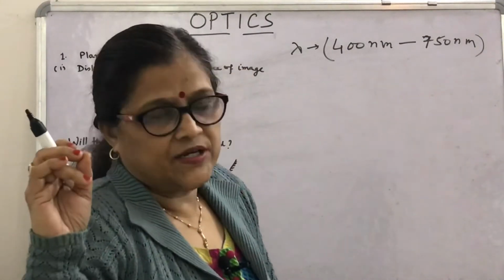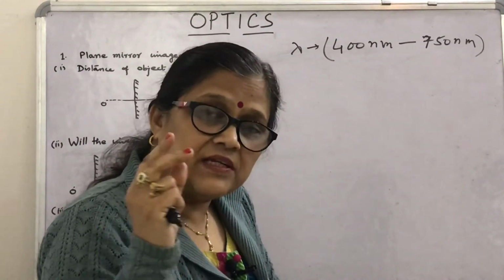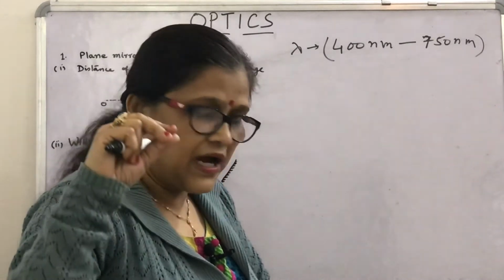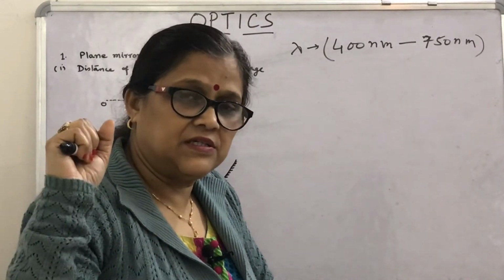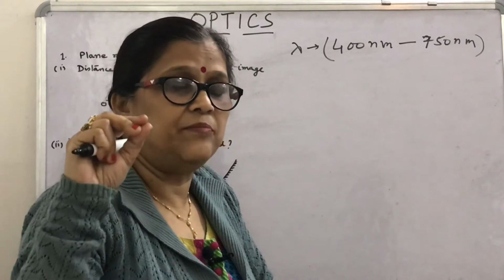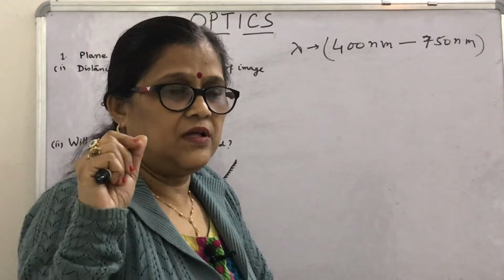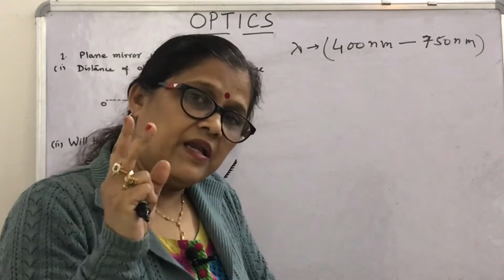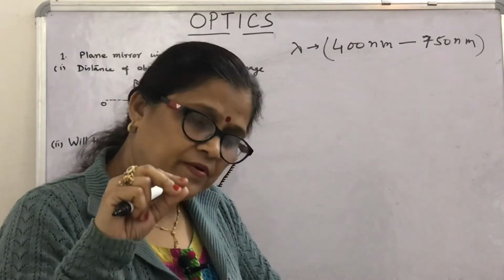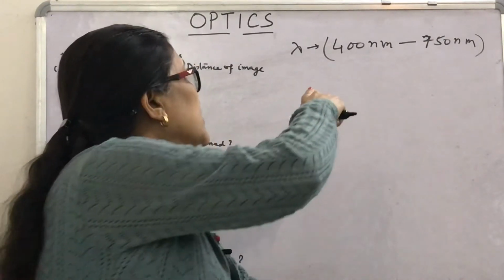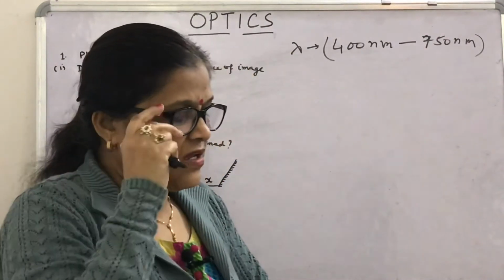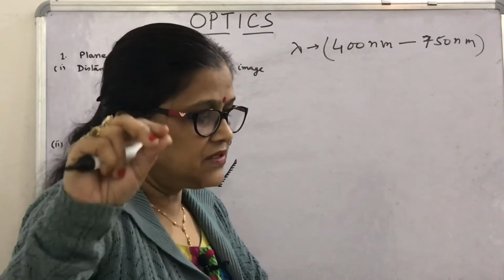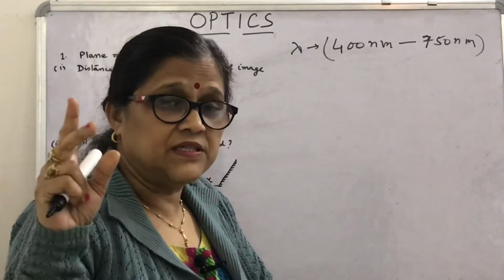Now what about light? Two important things. Light has the highest speed attainable in nature. What is that? 3 into 10 to the power 8 meter per second in vacuum. And the second thing that is very important, it is an electromagnetic wave, EM wave, of wavelength belonging to this region that is very small. So how it travels in a straight line, you can imagine.